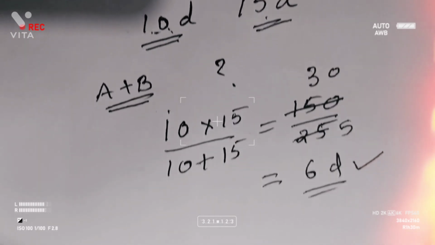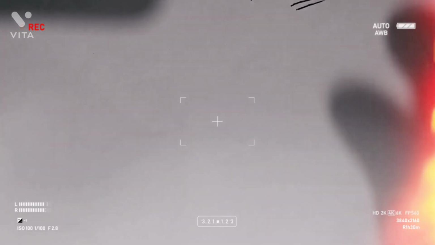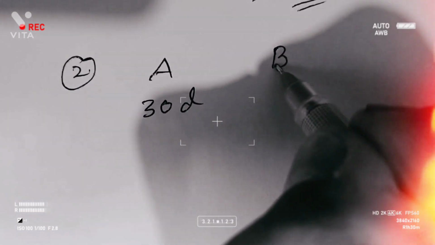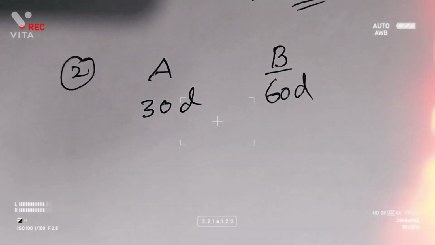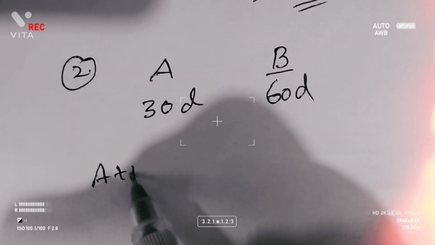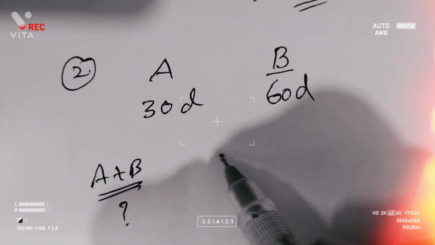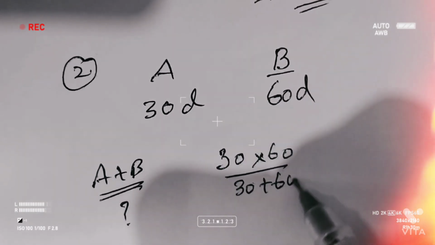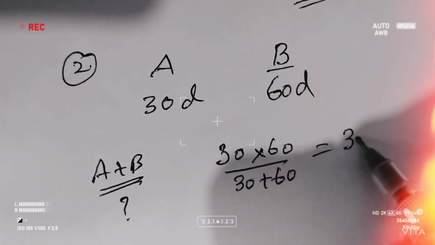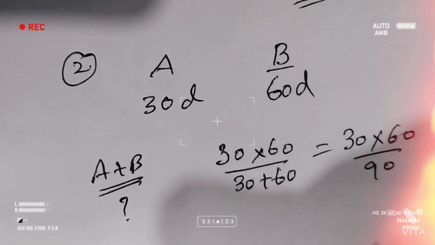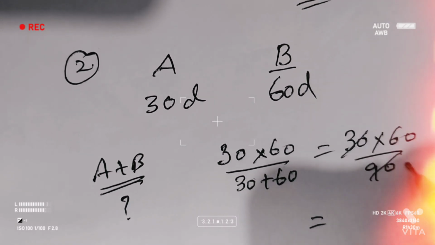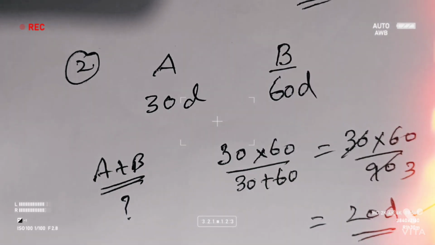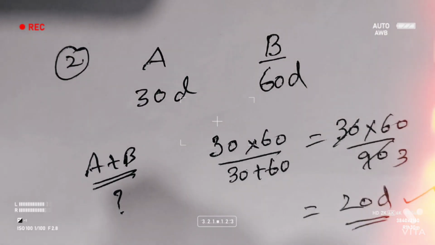Let us see one more of the same type. A can do a work in 30 days. B can do it in, say, 60 days. A and B together will do it in how many days? That is 30 into 60 by 30 plus 60, which is 30 into 60 by 90. That is nothing but 20 days. Hope this is clear. Let us see one more question.